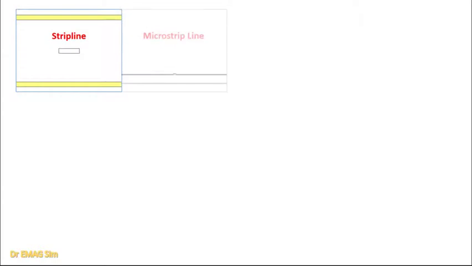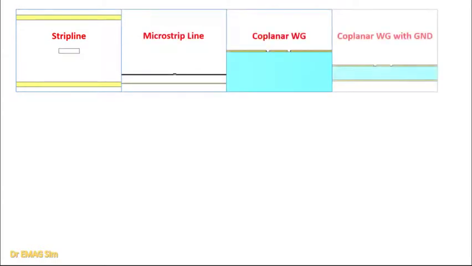Dr. Emag has listed out some common transmission lines in PCB boards, namely strip line, microstrip line, coplanar waveguide, and lastly, coplanar waveguide with ground. Let's visualize the 2D propagation modes together.